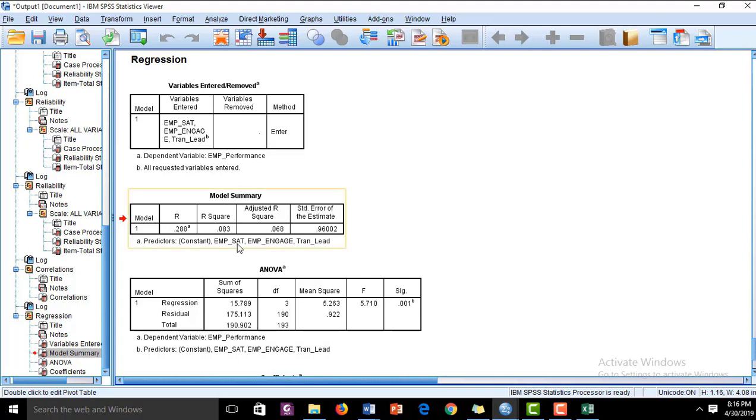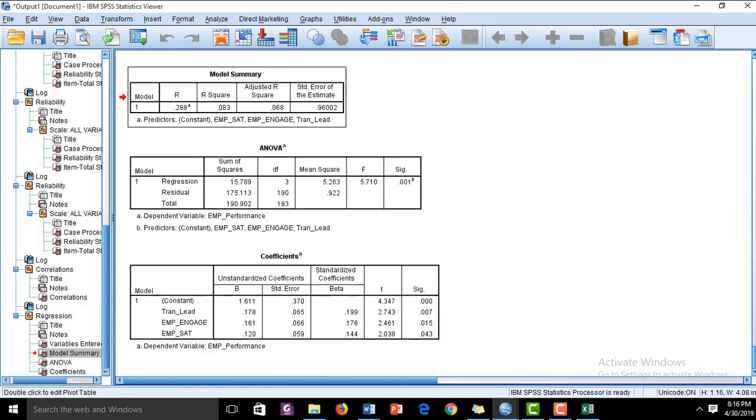In the model summary, we have to look particularly at the value of R square, and here the R square value is 0.08. This R square value is very low. There might be some issue of multicollinearity, so we can also go for the multicollinearity test. Okay, ANOVA. In ANOVA, the significance value is 0.001, which is significant. It means that our model is significant and fit. A value less than 0.05 in the ANOVA table shows that the model is significant.